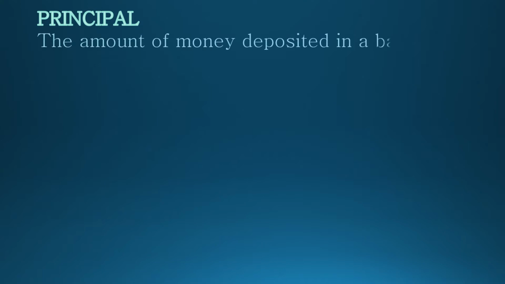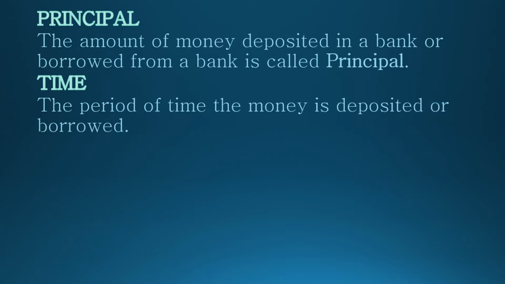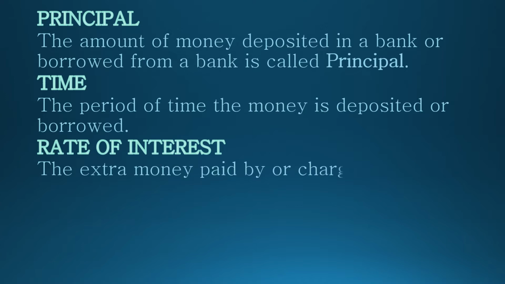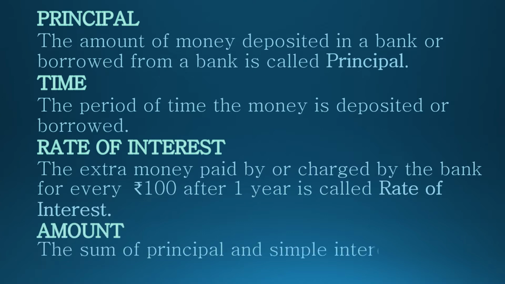Let's recall some important terms of simple interest. Principal. The amount of money deposited in a bank or borrowed from a bank is called principal. Time. The period of time the money is deposited or borrowed. Rate of interest. The extra money paid by or charged by the bank for every rupees 100 after 1 year is called rate of interest. Amount. The sum of principal and simple interest is called amount.